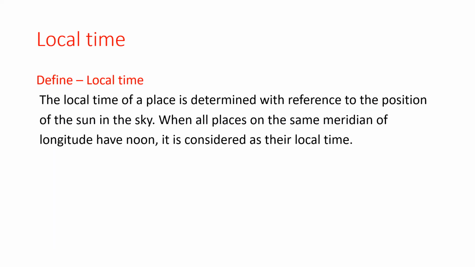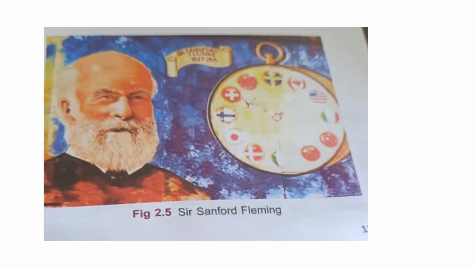What is meant by local time? The local time of a place is determined with reference to the position of the sun in the sky. When all places on the same meridian of longitude have noon, it is considered as their local time. Look at this image. Who is he? Sir Sanford Fleming. In the 1870s, he designed a plan for a worldwide standard time, which is very much the same as the one we have now.